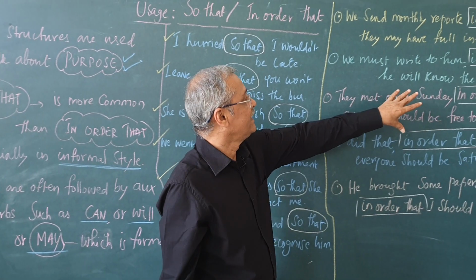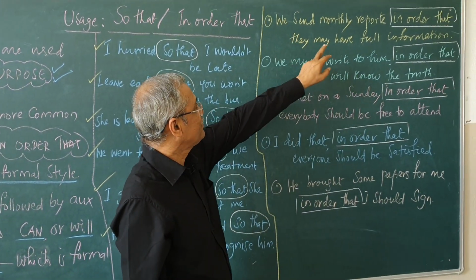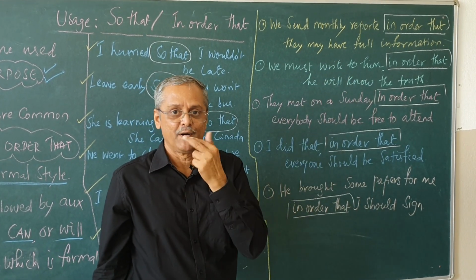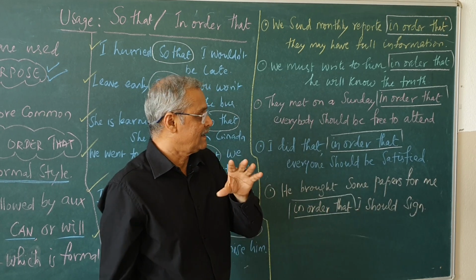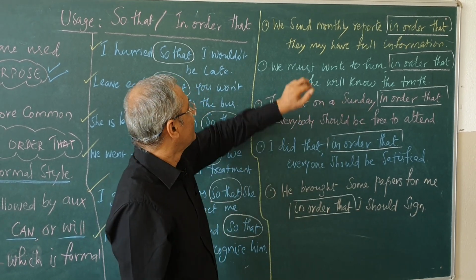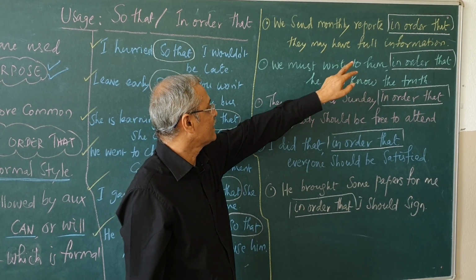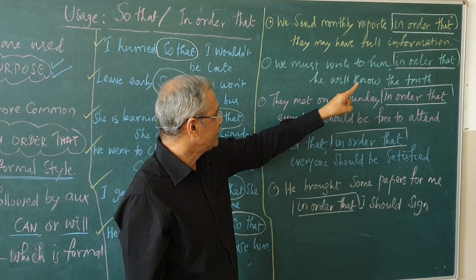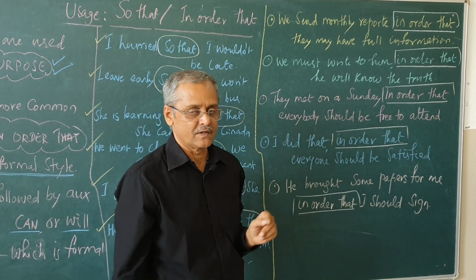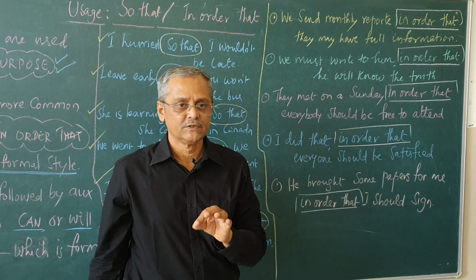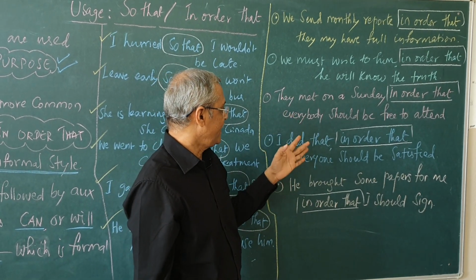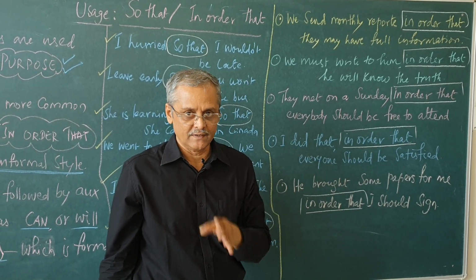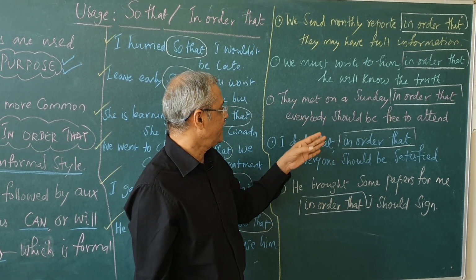Now, let us come to the in order that usage. See here, we send monthly reports in order that they may have full information. It is in formal speech, in a formal context, that we are using it. We must write to him in order that he will know the truth. They met on a Sunday in order that everybody should be free to attend.